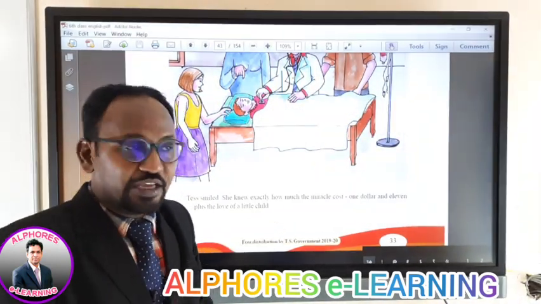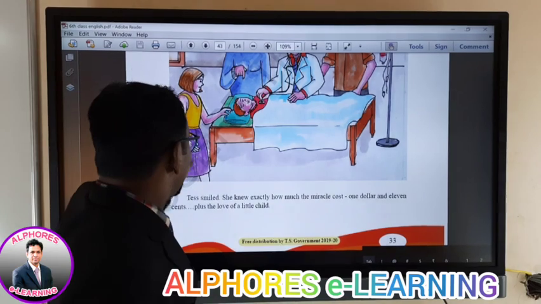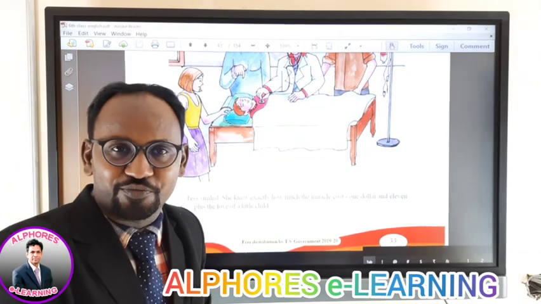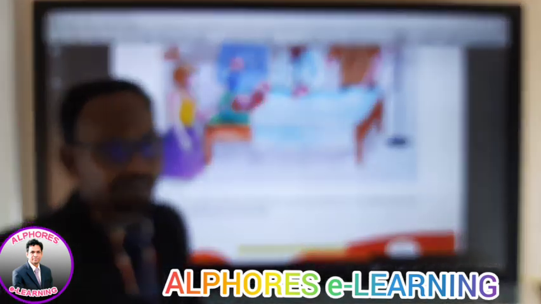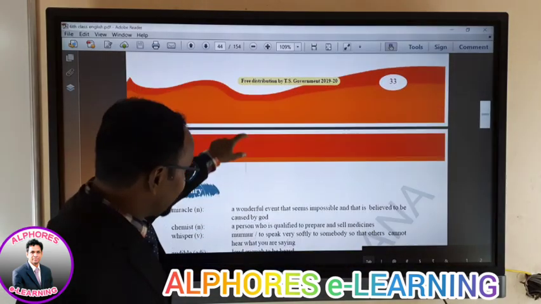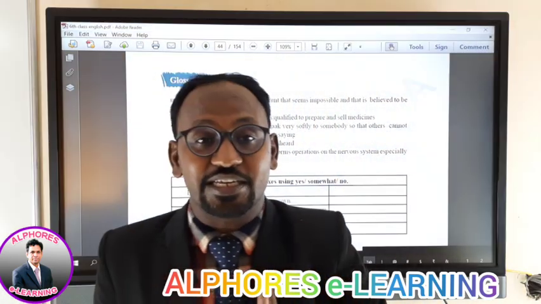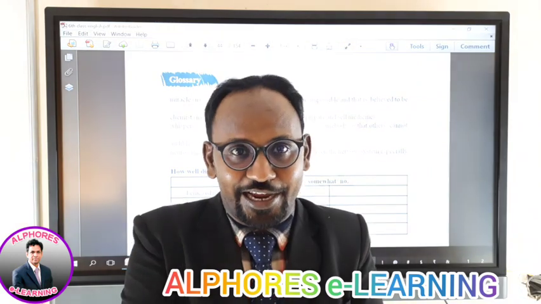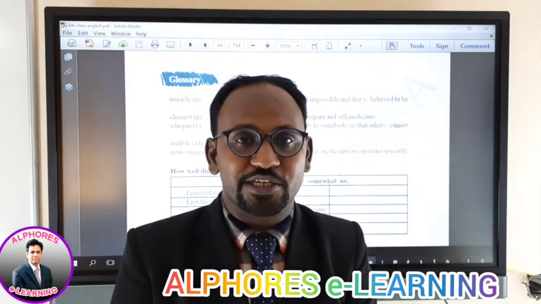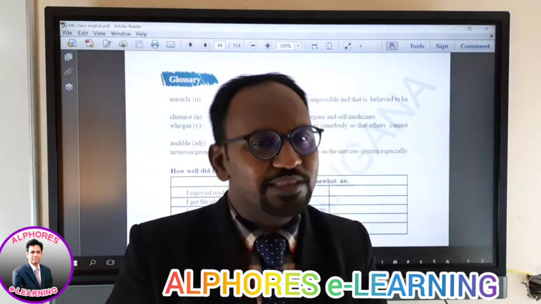Really hats off to the doctor. He not only treated the patient physically, he also left a great memory in the life of that baby, that is saving her brother. So here we have to thank the doctor. Then you all understood the story very clearly now? Right. So what can $1.11 do? Can save a life. Right? I don't know whether practically it is possible or not. So many times it happens that coincidence of things take place in many people's lives. So is the case with the small baby.